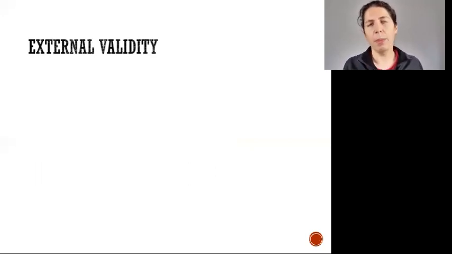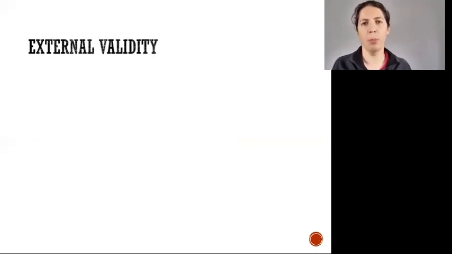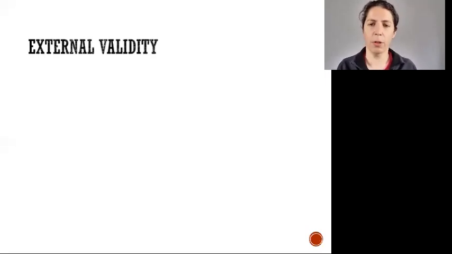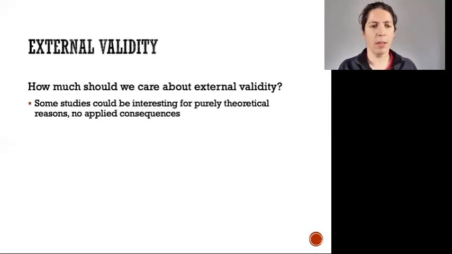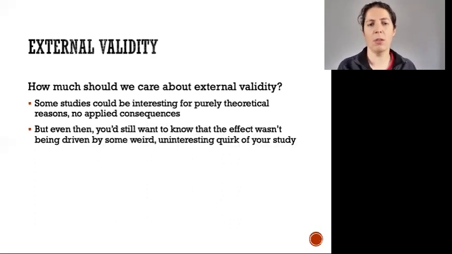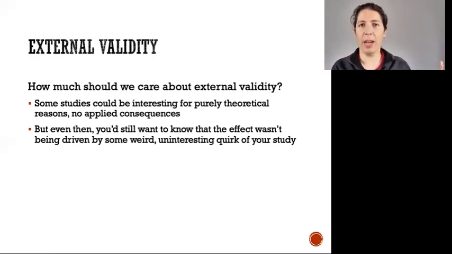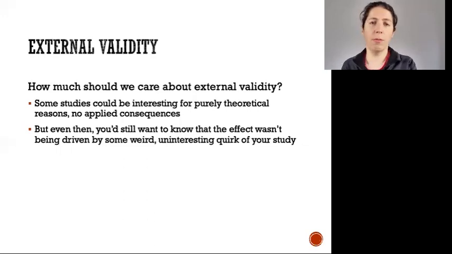So there's some debate about how much we should actually care about external validity. You'll see a lot of basic science papers that are not meant to be applied say we don't really care about external validity because we're not trying to implement this in an applied setting. Now that's less relevant for applied research, of course, but even then I think we should be skeptical of this. So even when we say that our studies are interesting for purely theoretical reasons, we don't think they have applied consequences, even then, we want to make sure that our result is not due to some strange, uninteresting quirk of our study. So, the specific way I recruited participants, maybe my flyer had a theme that actually attracted a certain kind of participant, and the finding only held because of that.